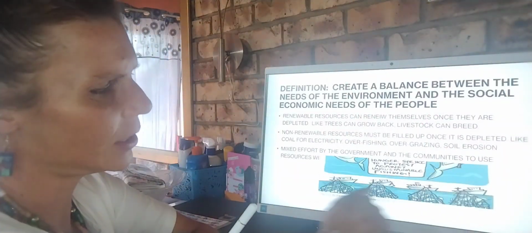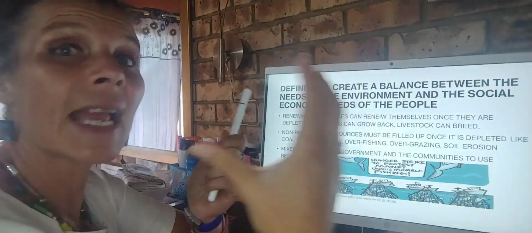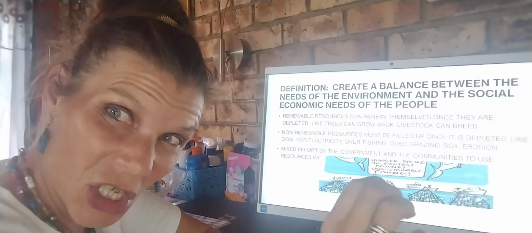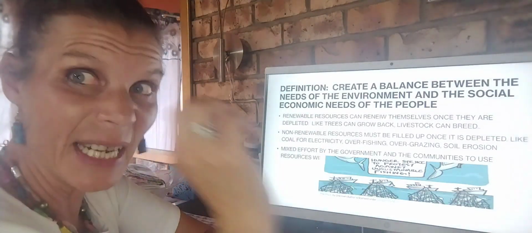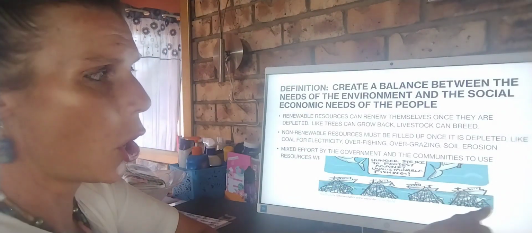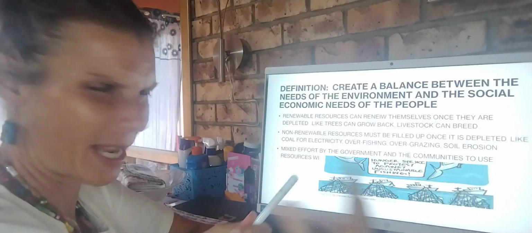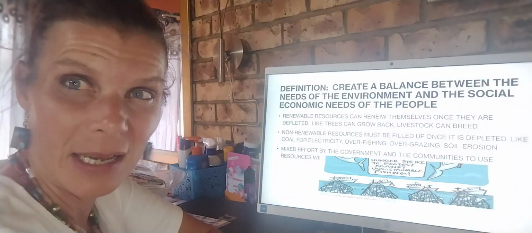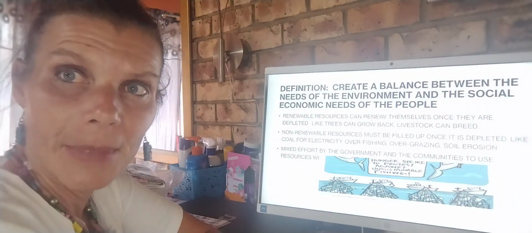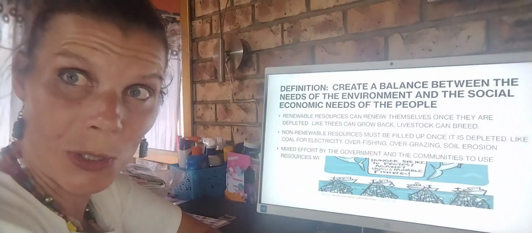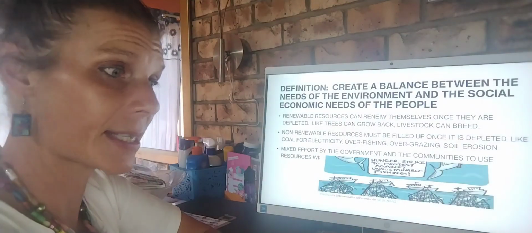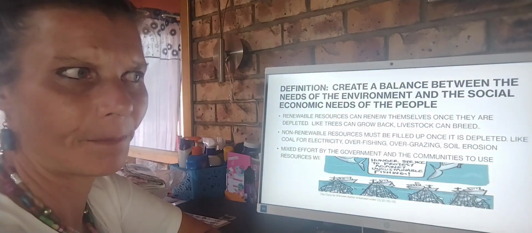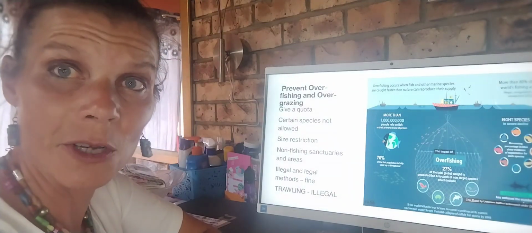Now, this trawling captures an illegal amount of fish and also kills marine life, because a lot of whales and dolphins and sharks get trapped in these nets, and then they die. And then it kills our ocean and marine ecosystem. So how can we stop all this overfishing? If we're going to take a look at overfishing first.